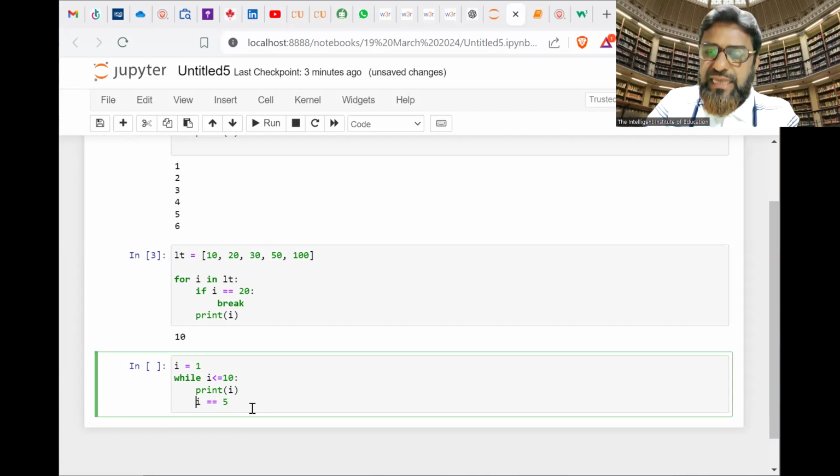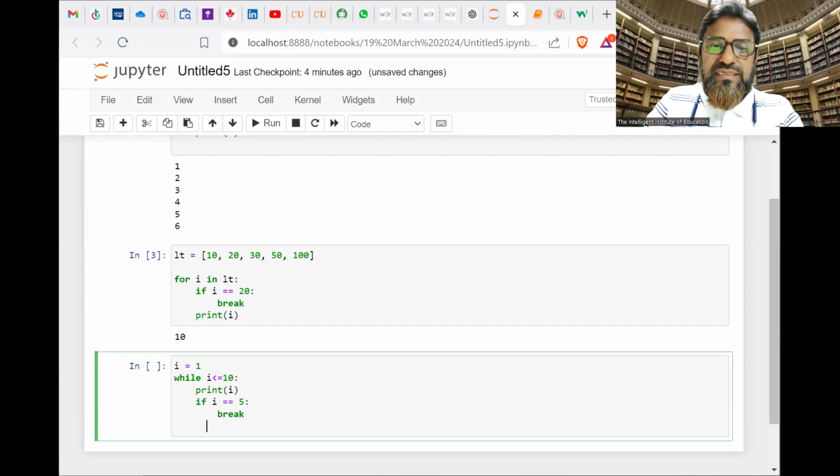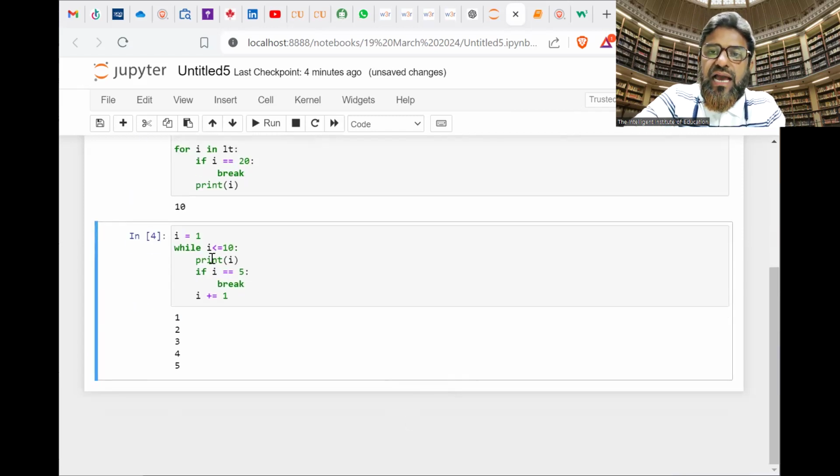So use the condition: if i meets condition 5, then what we have to do? Then use break. Come outside from the if statement, and here we have to increment the value: i plus equal to 1. Is it all right? Let us execute this and check. So now see. In this condition, i less than equal to 10.